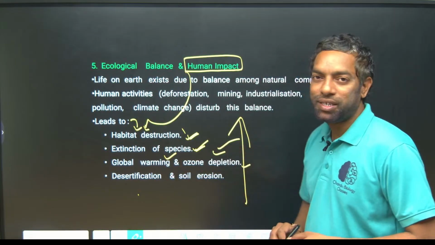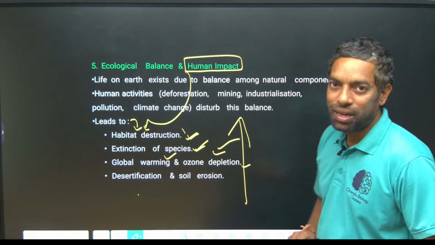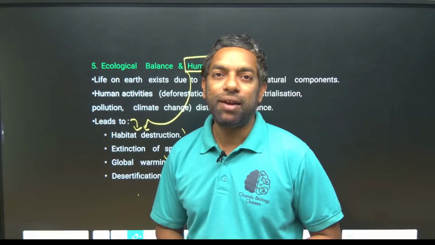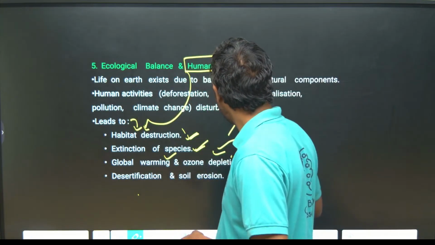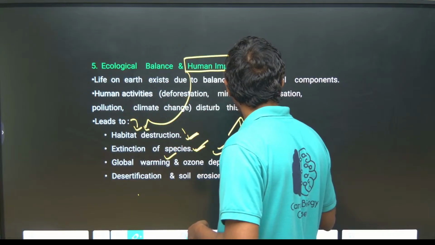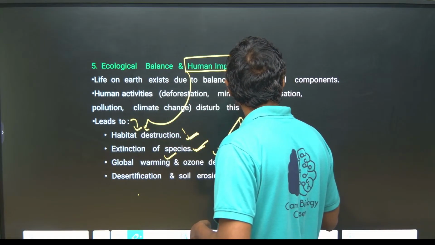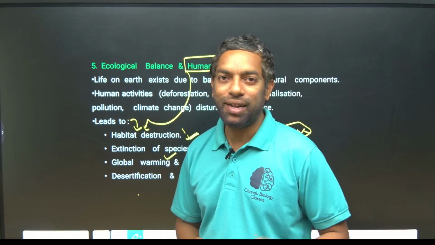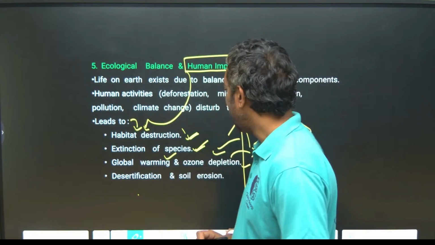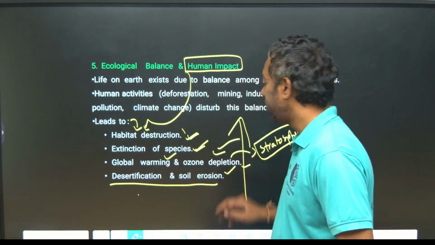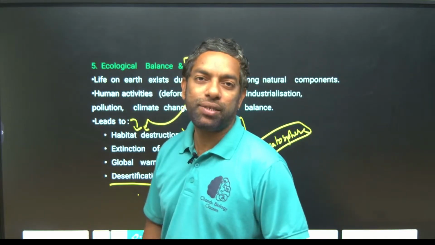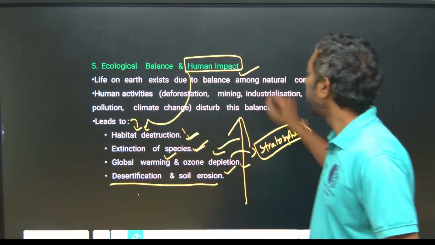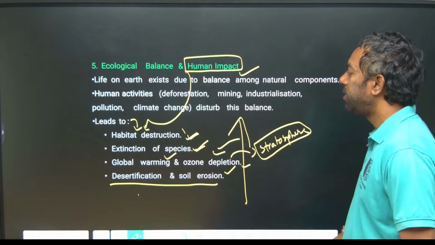For ozone depletion, there is a layer in the stratosphere, the ozone layer, which blocks UV rays coming from the sun. If it is damaged, UV light enters the earth's surface and can cause cancers, guys. Desertification and soil erosion are also activities where human activities lead to high extinction. I hope you guys understand this.